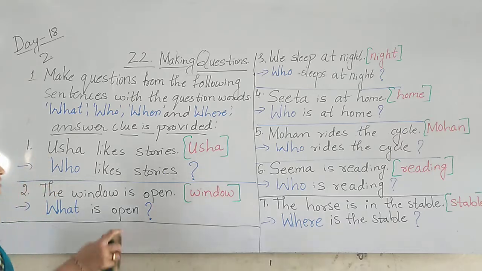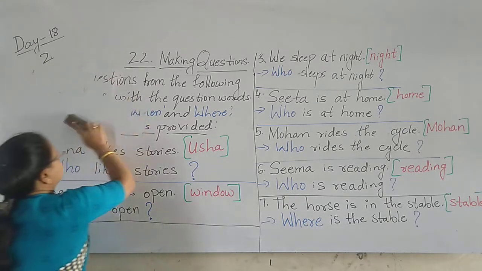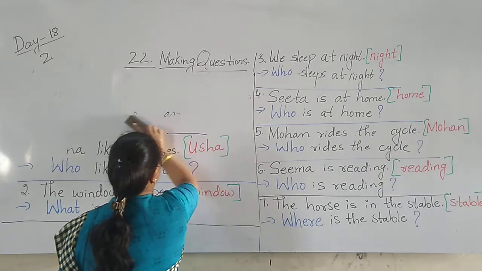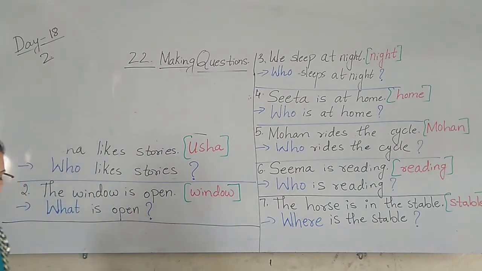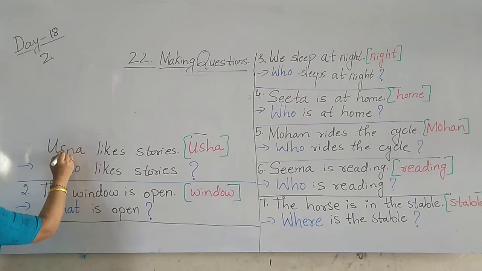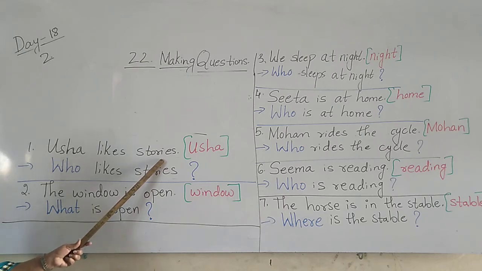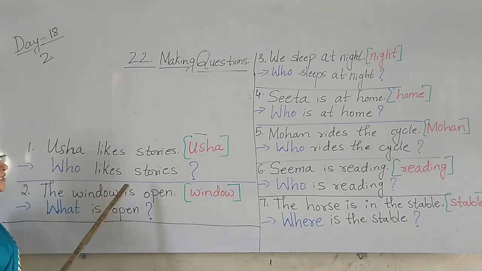So now here next one, children. Once I will read this. Usha likes stories. The name of the girl is what here? Usha. And she likes what? Stories.